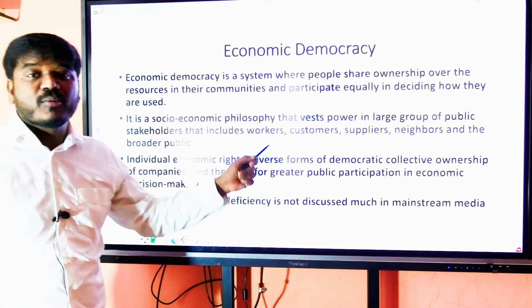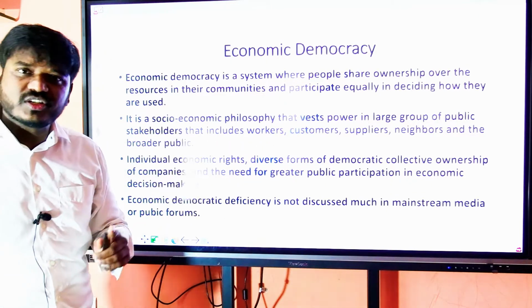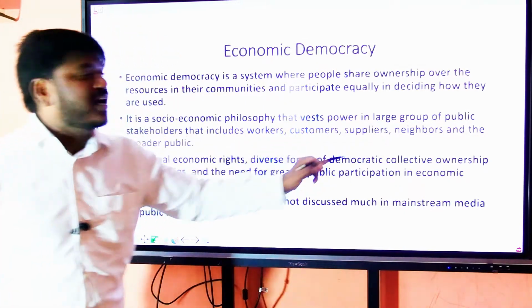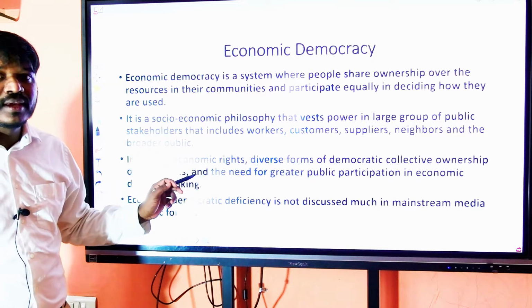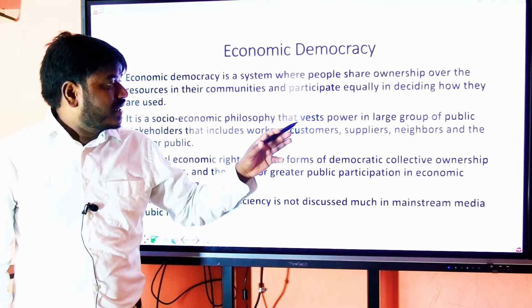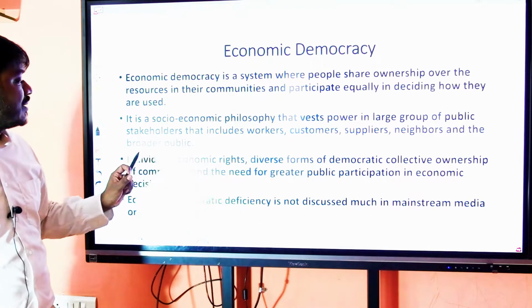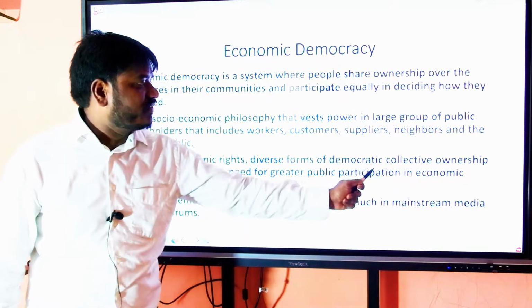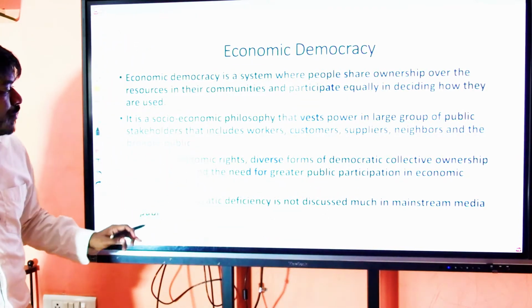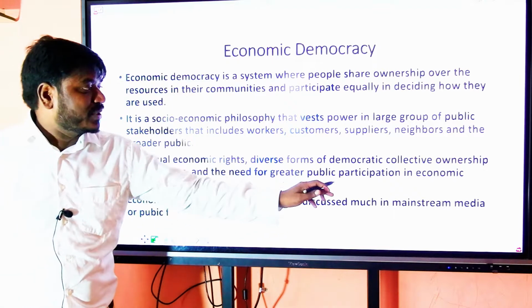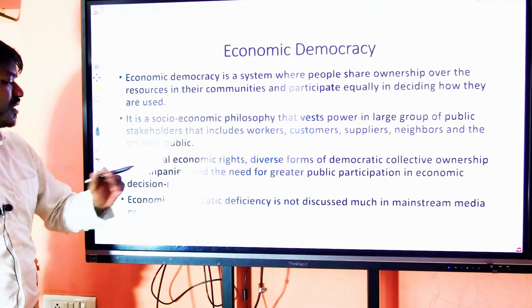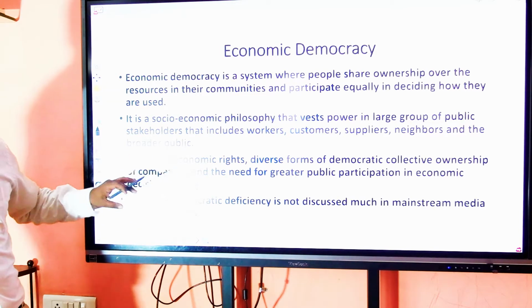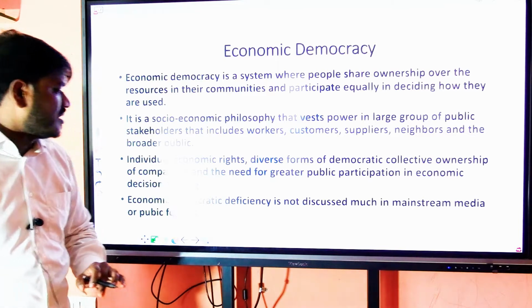It's a socio-economic philosophy that vests power in a large group of public stakeholders that includes workers, customers, suppliers, neighbors, and the broader public. Individual economic rights, diverse forms of democratic collective ownership of companies, and the need for greater public participation in economic decision making. These are the factors which exist in economic democracy.